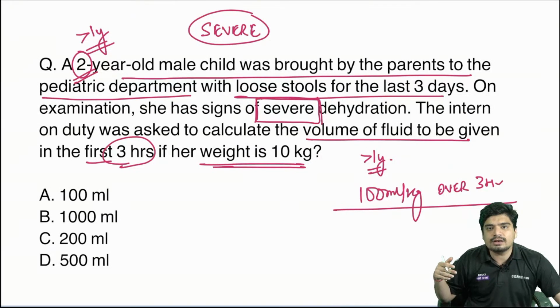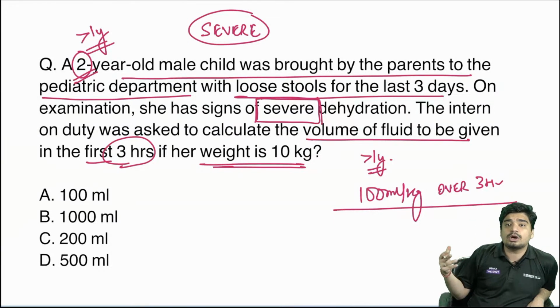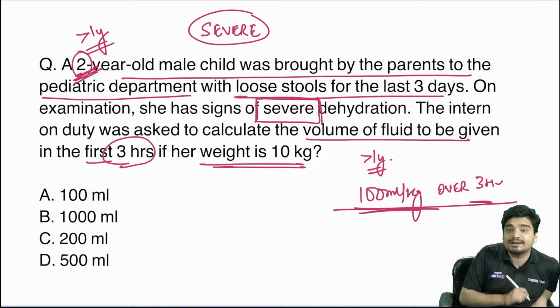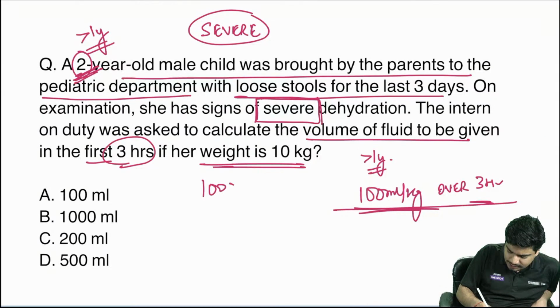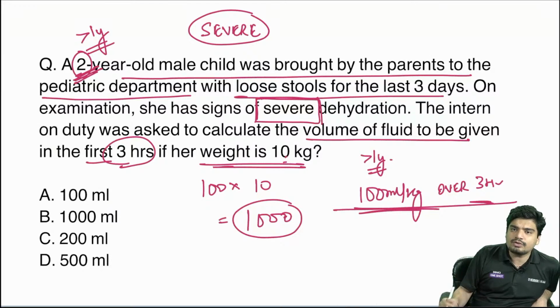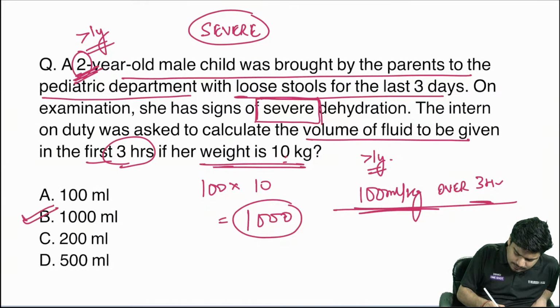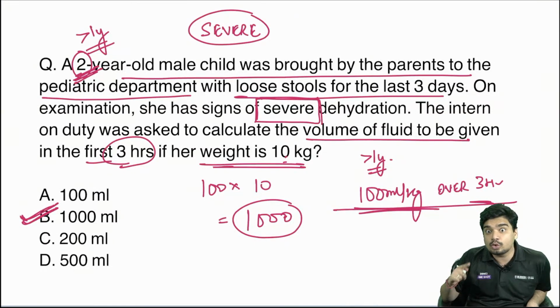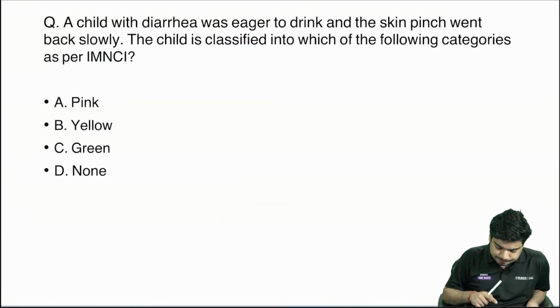If it was less than 1 year, you would have given what? You would give 100 ml per kg over 6 hours. But now child is more than 1 year. You will give 100 ml per kg over 3 hours. So it is 100 into weight, which is 10. That is going to be 1000. That's how you have to solve the question. Answer is going to be option B, 1000 ml. More than 1 year, 100 ml per kg over 3 hours. Weight is 10 kg. So 100 into 10, 1000 ml. Answer is going to be option B.